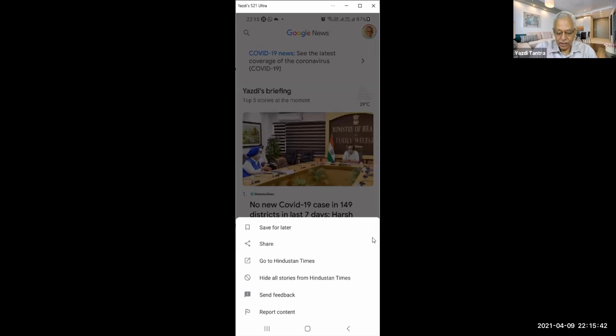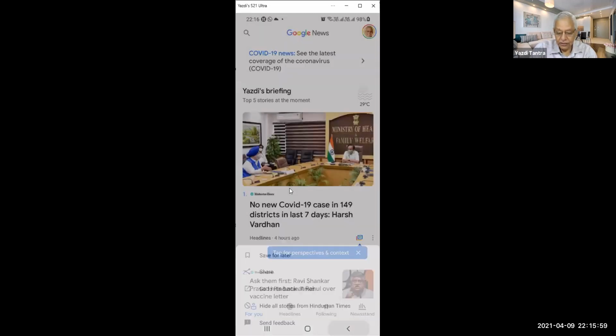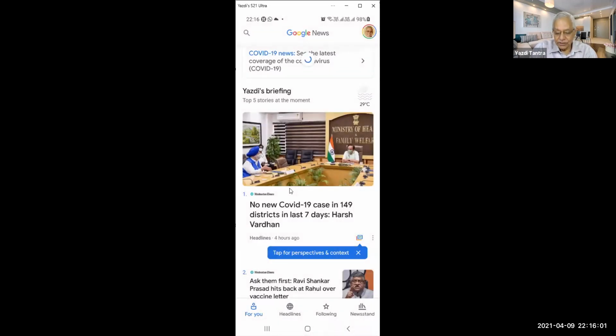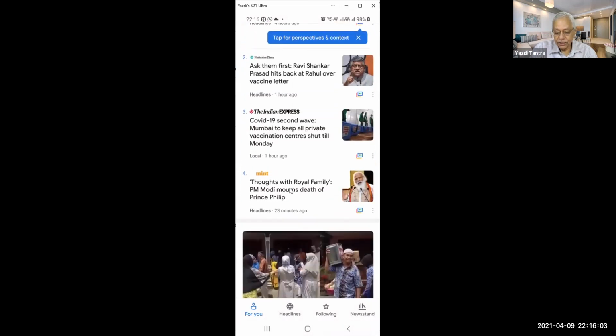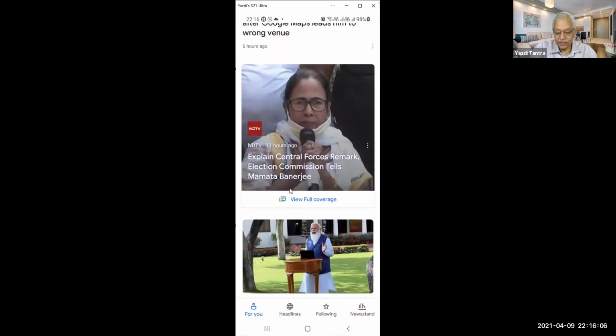This is another option. Or I hate Hindustan Times, so I can say hide all stories from Hindustan. I don't want to read this newspaper. I don't like it. I can send a feedback also. I can say great story, or I can give some comments or feedback, etc. So news really becomes very, very interactive. You can do this for any story that you are seeing.